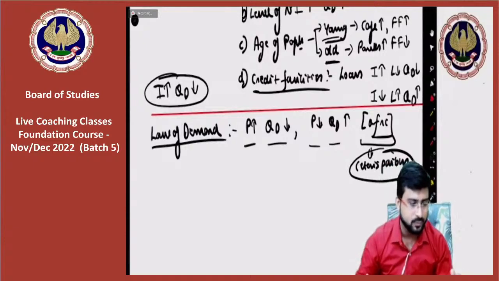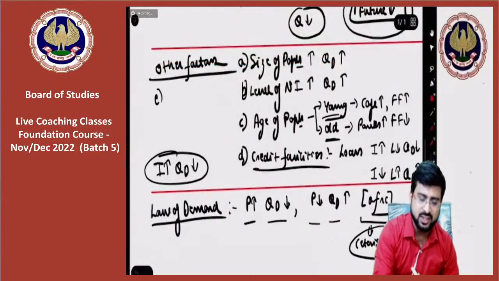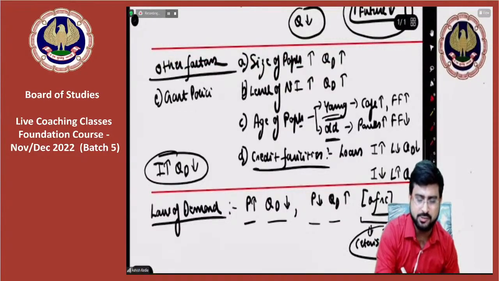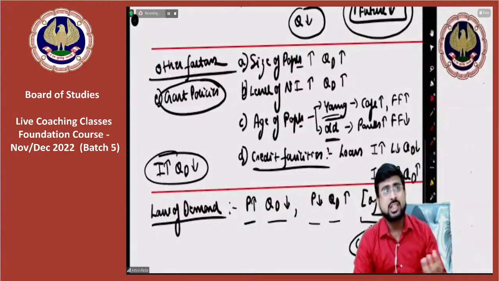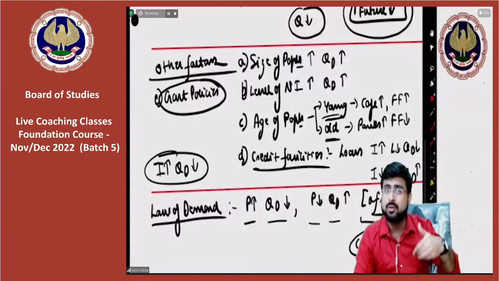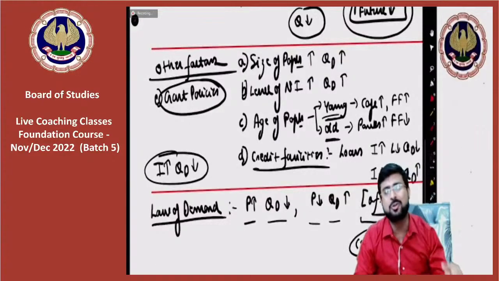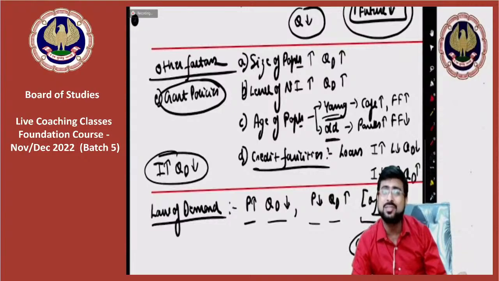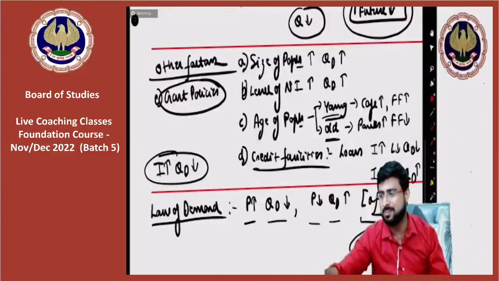Also, some of you are asking, sir, other factors, can you please explain government policies? Yes, I can explain government policies. In government policies, what happens is whether the government is imposing more GST or less. Let's say the government is imposing more taxes, products become expensive, so demand falls. If the government gives us subsidies, we will be able to buy more. So it's very simple.